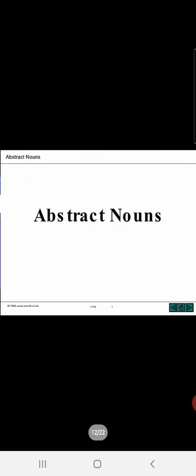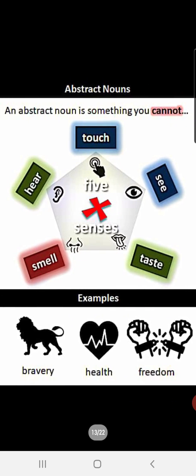Alright? Now let us see abstract nouns, children. An abstract noun is something you cannot touch, we cannot see, we cannot taste, we cannot smell, we cannot hear.